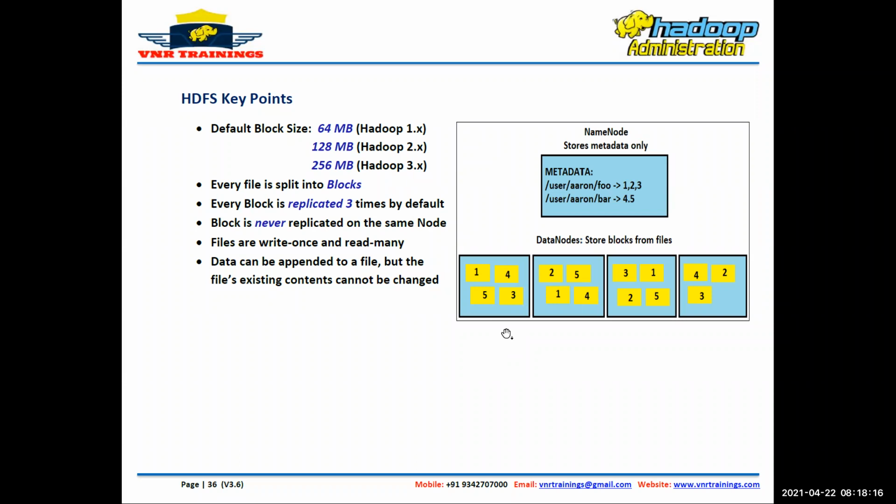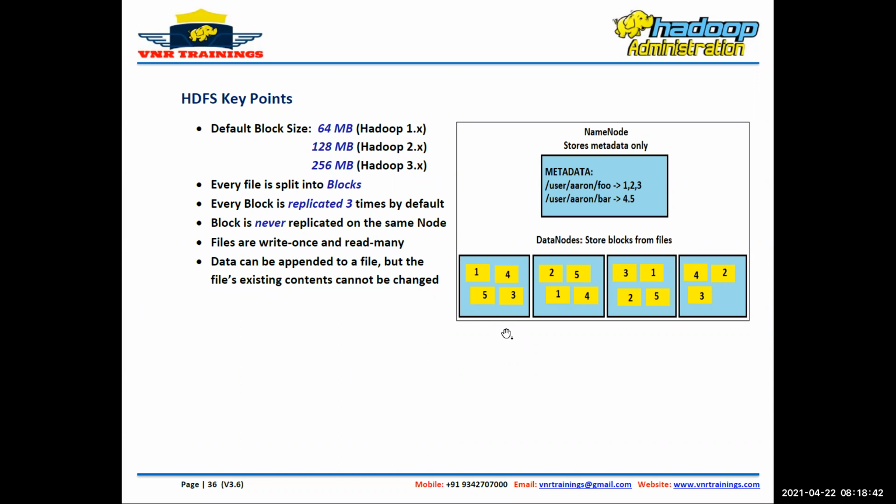In Hadoop 1x, it is 64 MB. In Hadoop 2x, it is 128 MB. In Hadoop 3x, it is 256 MB. Clear? That is the default block size. Every file is split into blocks. It is mandatory that when you're writing something into Hadoop or HDFS, a file will be divided into blocks. And each block is replicated 3 times by default.